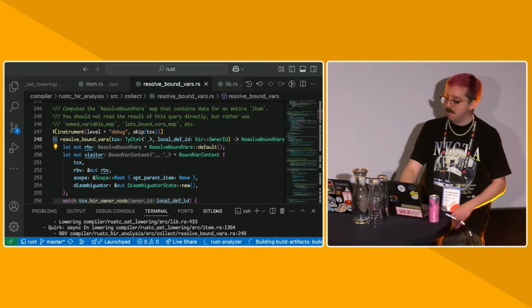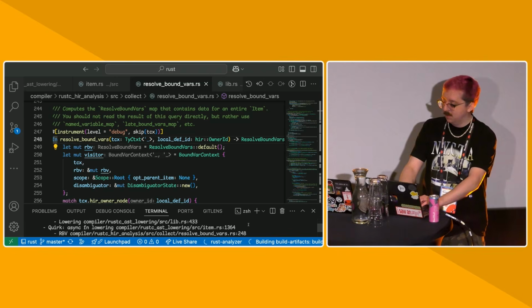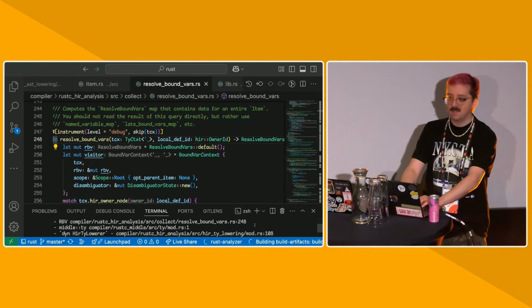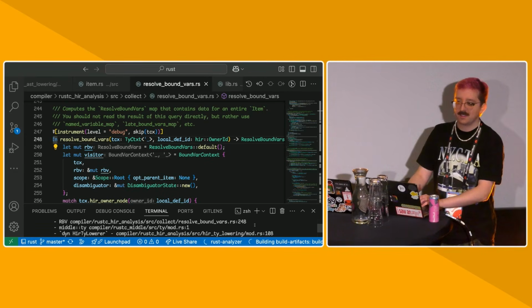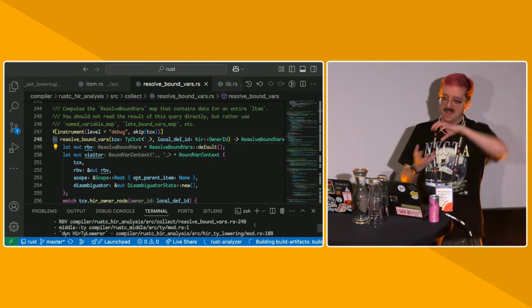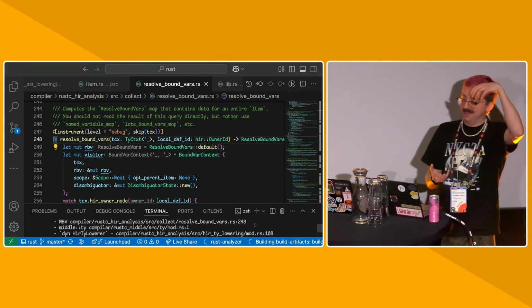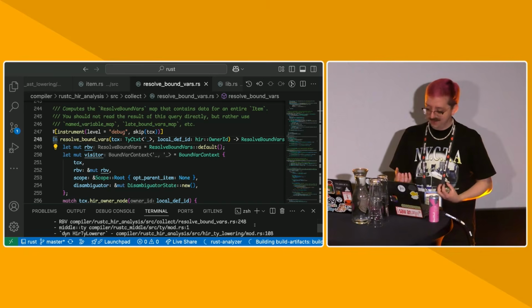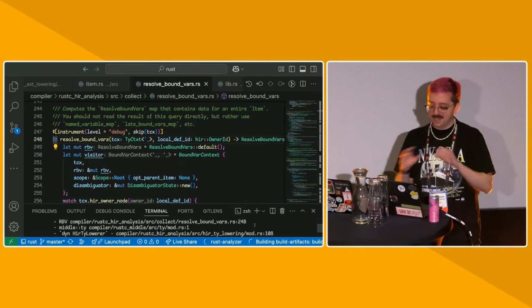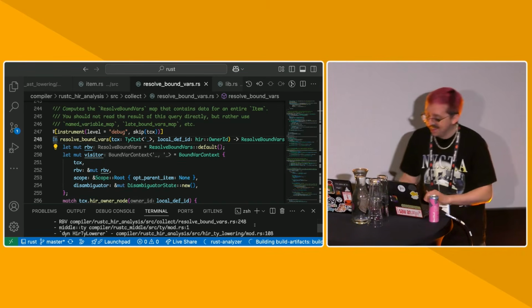So middle is a pretty vaguely named crate in the compiler. It's the leftovers of everything that wasn't either pulled out into a higher crate in the crate graph, or a lower crate in the crate graph. It's just whatever's left in the middle.